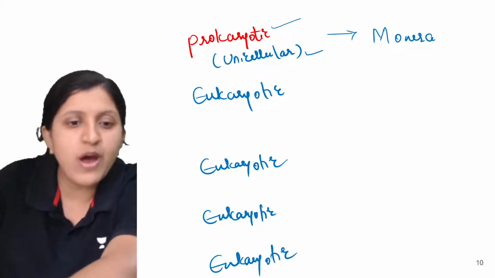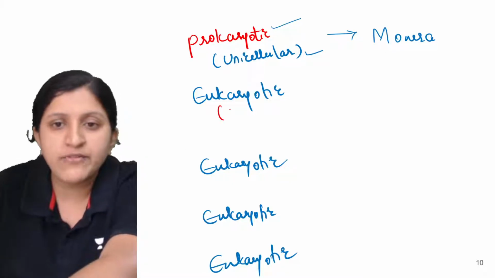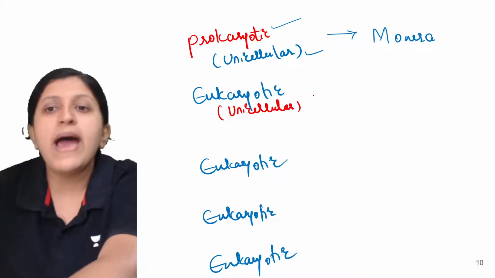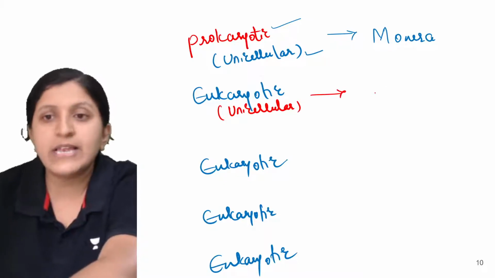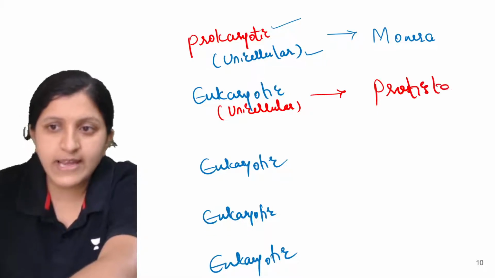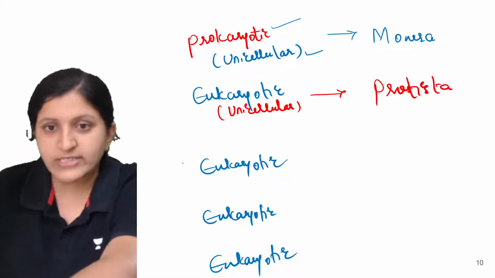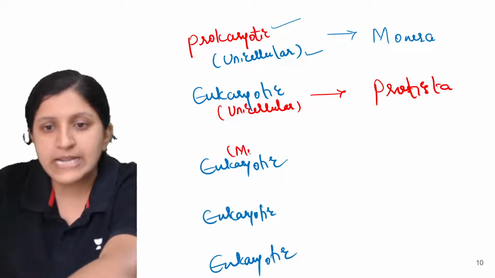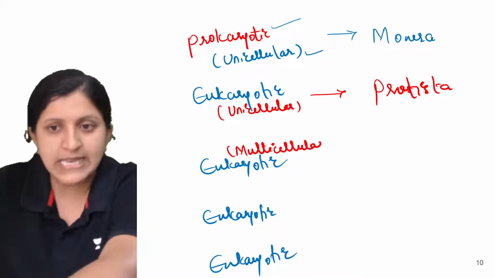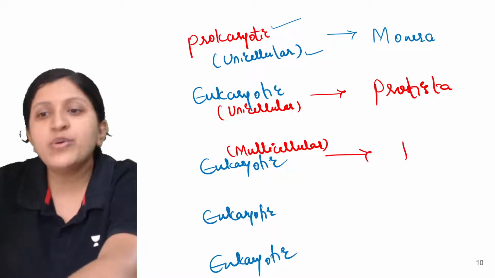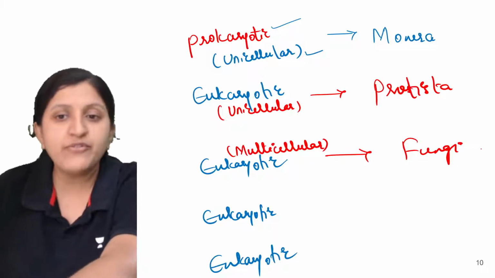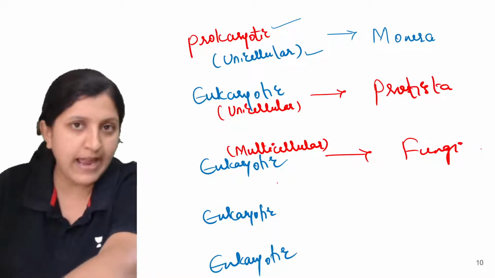So this one, you can find again a unicellular one itself, and that is basically a Protista. Okay, so Protista is the next one. So eukaryotic, but they are unicellular. The exception is basically yeast, and that you can find to be a fungi, where you can find a cell wall. So both of these are having a cell wall.